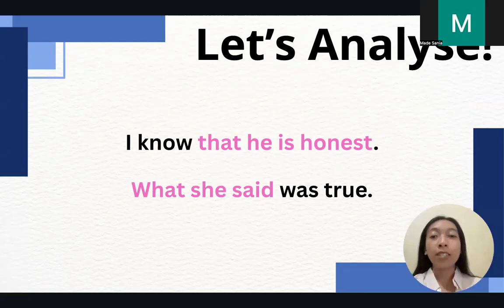The second one is, what she said was true. That noun clause is emphasizing the subject of the sentence, about what is true. What she said was true. That's the point.